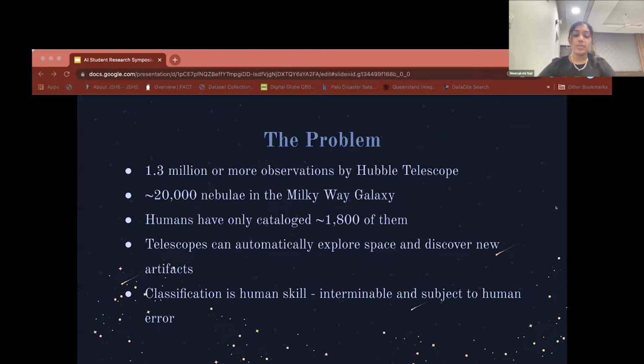The Hubble telescope released in 1990, and since then, 1.3 million observations have been taken. There are around 20,000 nebulae in the Milky Way galaxy, but humans have only been able to catalog around 1,800 of them. Our modern telescopes are able to automatically explore space and discover new astronomical bodies. However, their classification is a human skill, which ultimately takes time and is subject to human error.